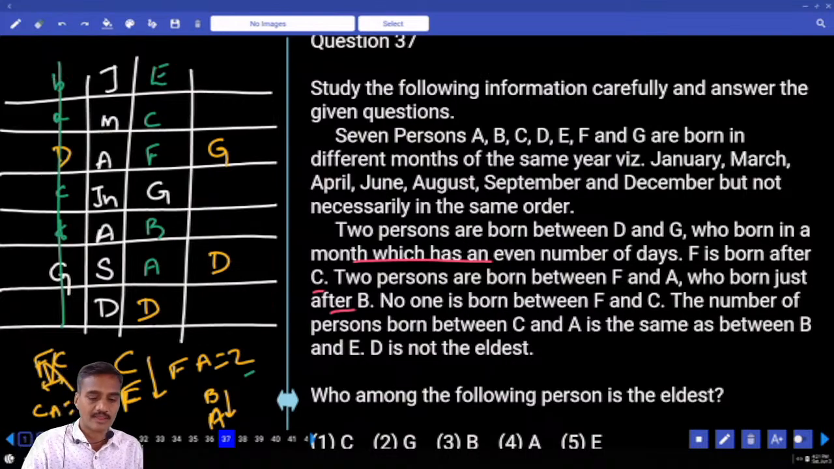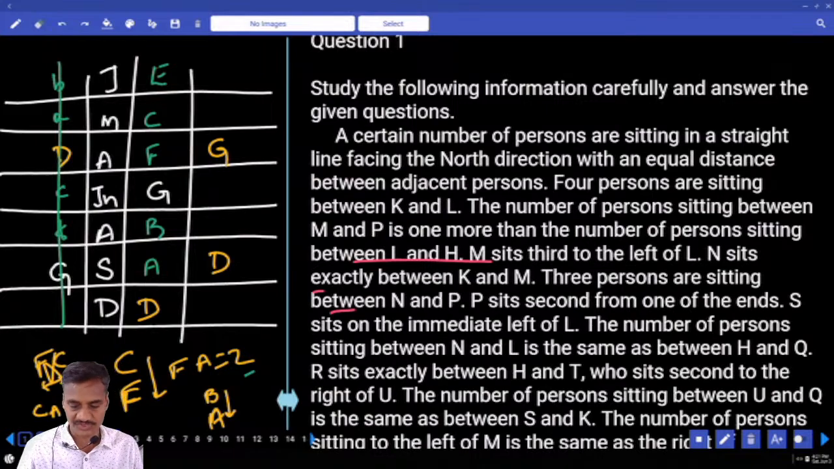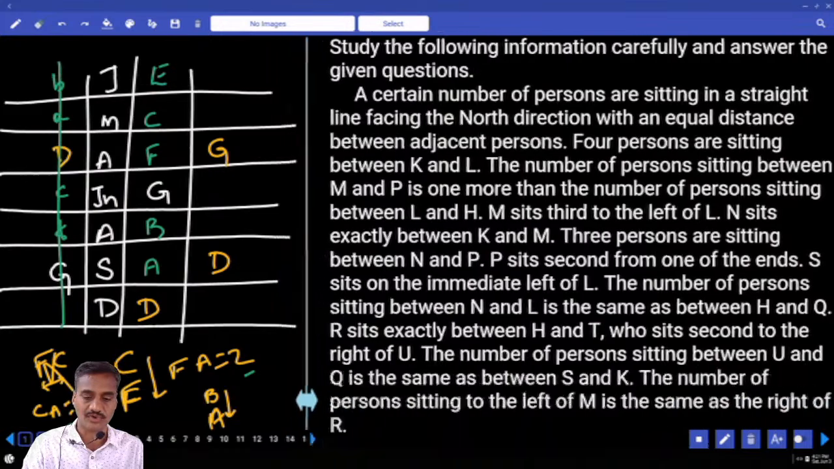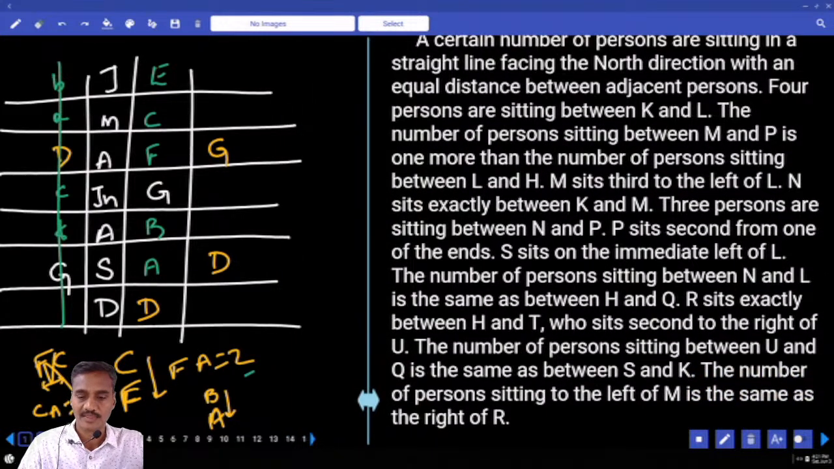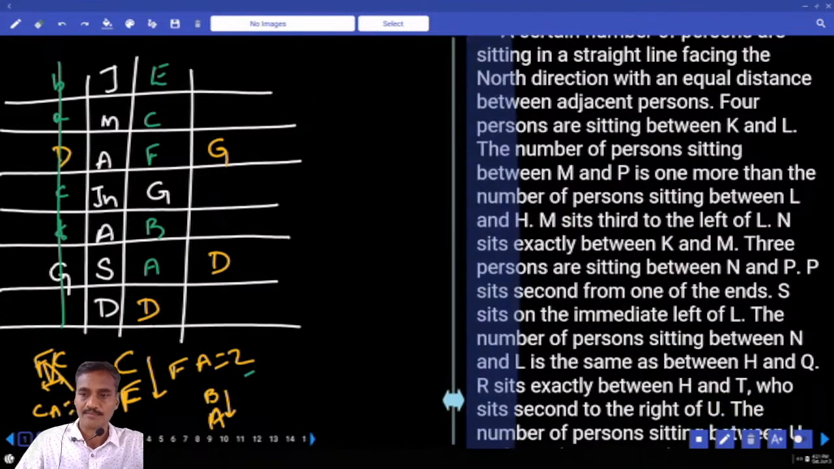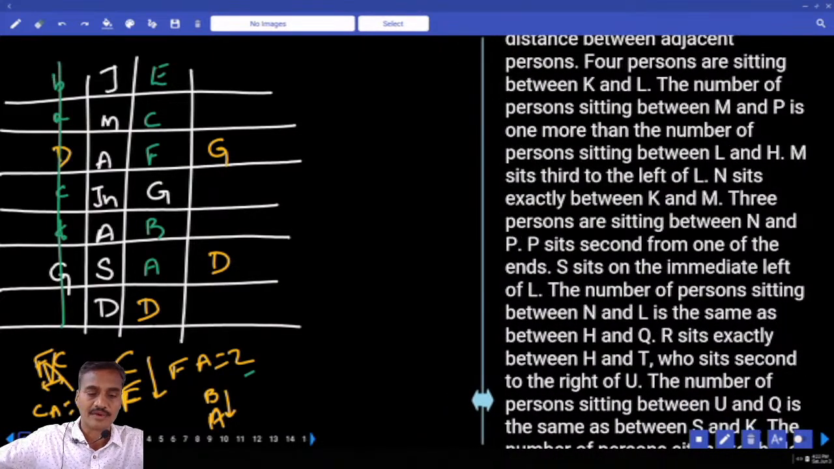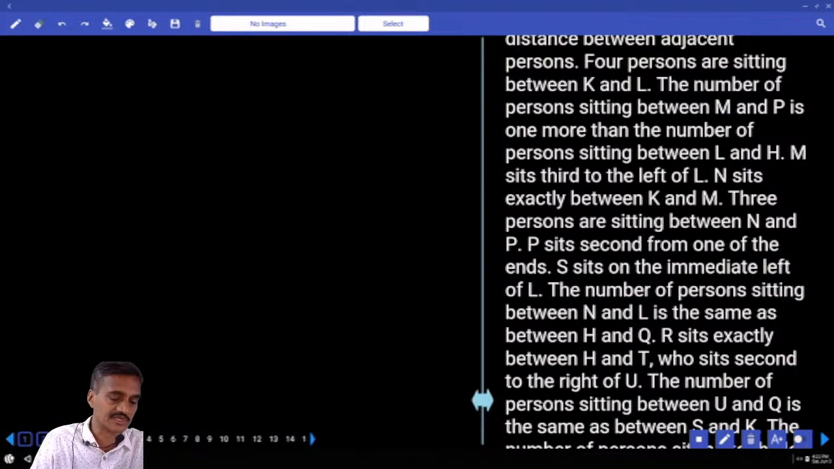Now we are left with the first set. Let us start doing this first set. Certain number of persons are seated in a row facing towards north with an equal distance between adjacent persons. 4 persons are in between K and L. Now how many are in between K and L? Exactly 4 in between K and L. Clear? Exactly 4 persons between K and L.